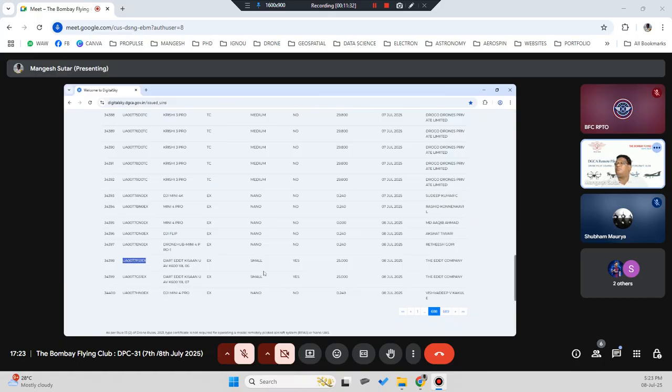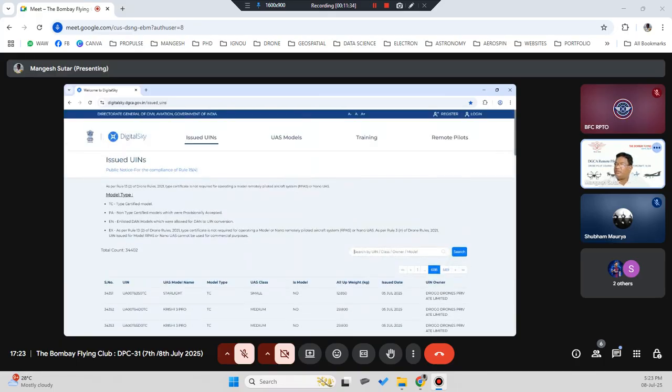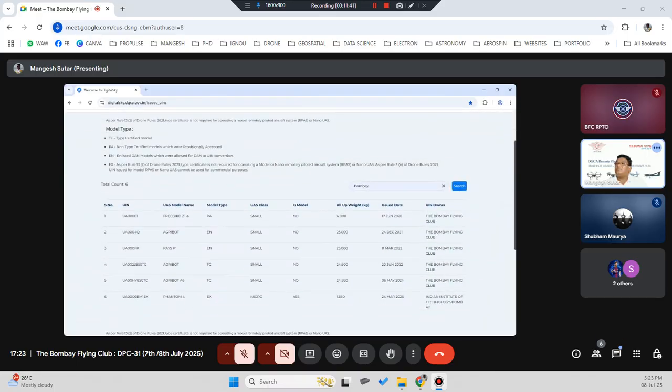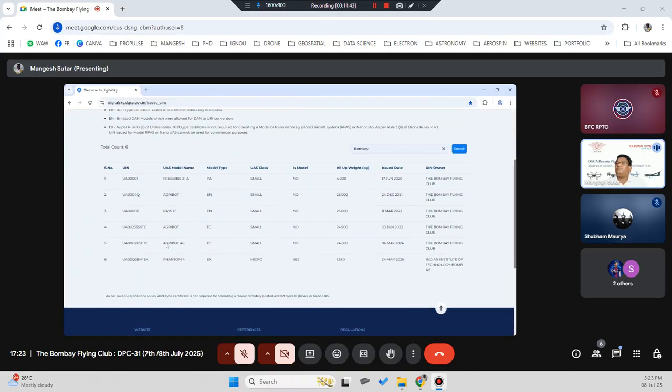Now if you search here by Bombay, it can show our drones. You see, these are all our drones. So we are currently in possession of only these 2 drones. I don't know, this one is not ours, this is some different company, because I put only Bombay, so the Indian Institute of Technology will come up. Shubham, I think this is from your organization. It's an IIT Bombay drone, Phantom 4.